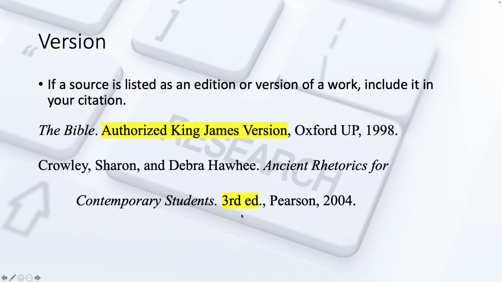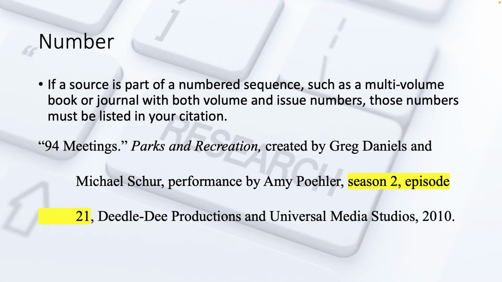So that way, if I'm going back to find the evidence that you took from that source, I can go to the right edition, because it won't be in the first or second, or at least it might not be. The number. This is another one of those that you're going to come up against more often in college research, but I'm going to touch on it anyway.